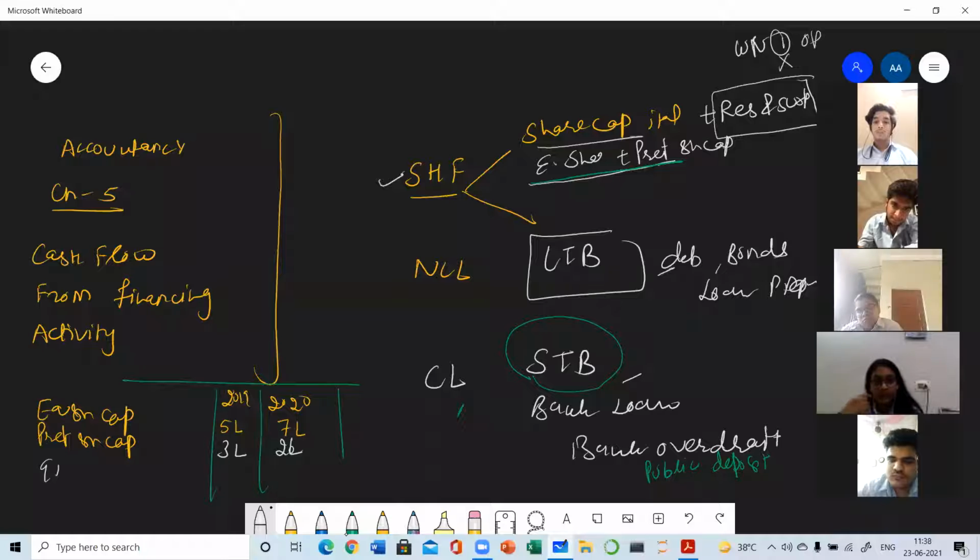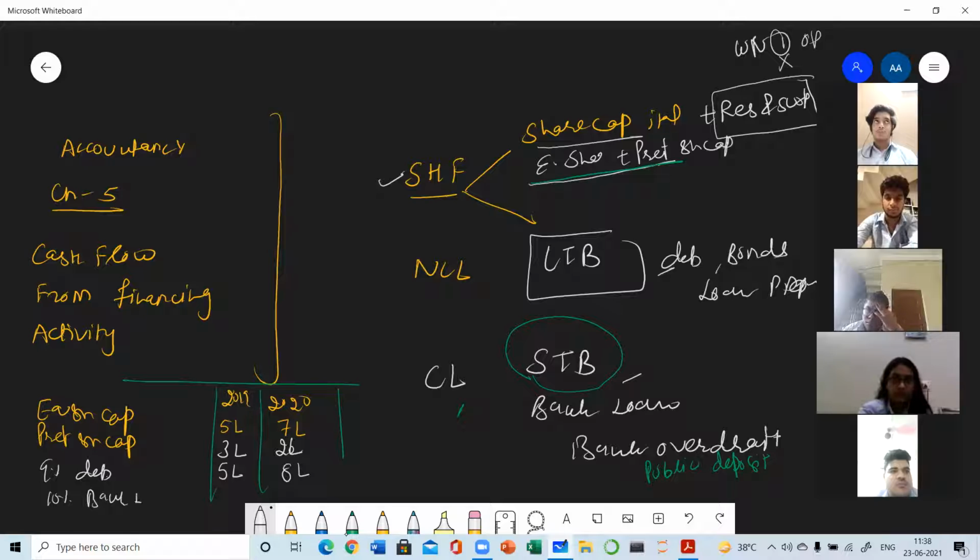Then the 9% debentures, in 19 it was 5 lakh, and in 20 it has become 8 lakh. Then 10% bank loan, in 19 it was 2 lakh, and in 2020 it has become 50,000 only.